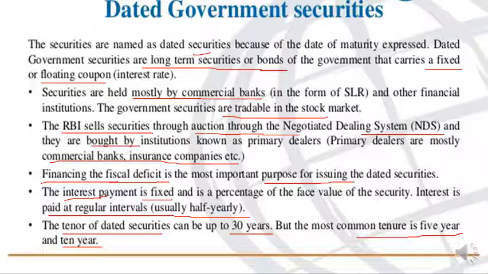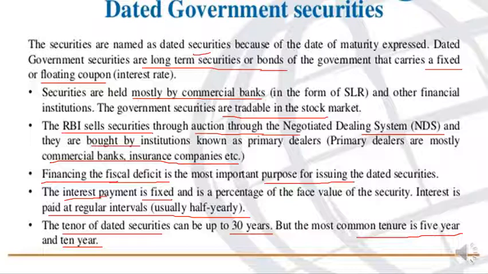Even if the dated government security is borrowed for 5 years, the investor is going to get the interest every 6 months, half yearly, at regular intervals. Once in 6 months, the interest is paid to the investor. That is why there is more demand for these securities from commercial banks, financial institutions and other foreign institutional investors, because it gives regular income so that they can overcome their financial problems.